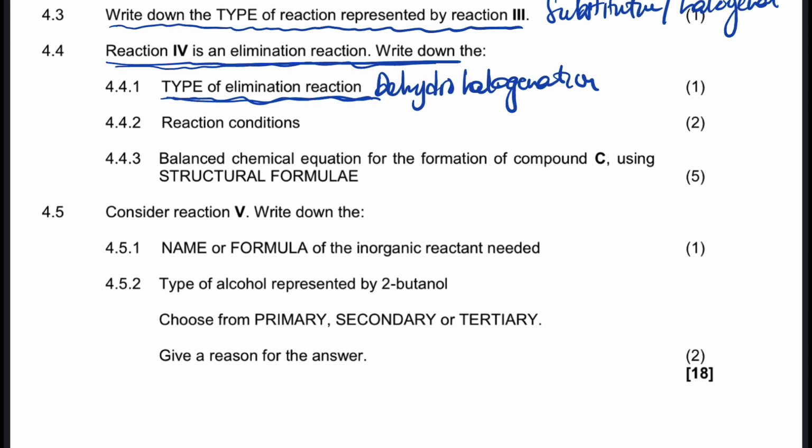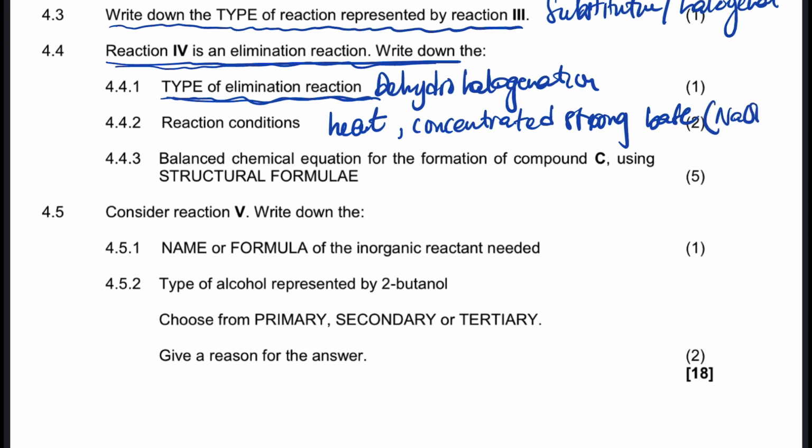Now the reaction condition for that, it's going to be heat. It needs heat for that, and we're going to need a concentrated strong base. We use it to remove that, to eliminate. Concentrated strong base, which is this strong base. It's a what? It's sodium hydroxide or the caustic potash, which is the potassium hydroxide.